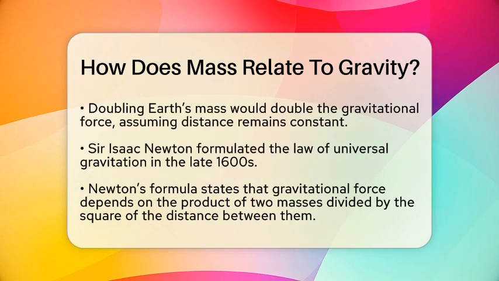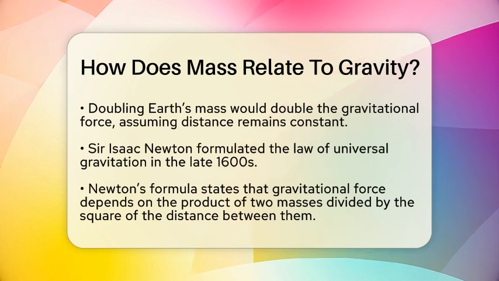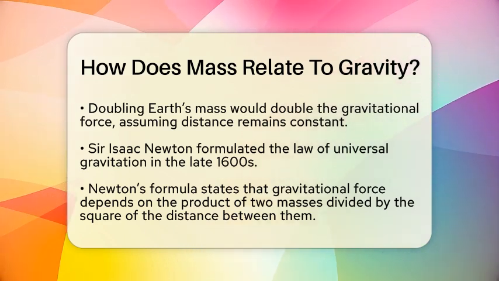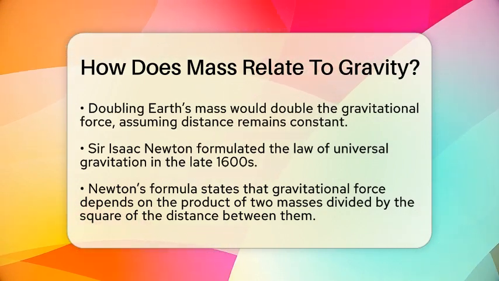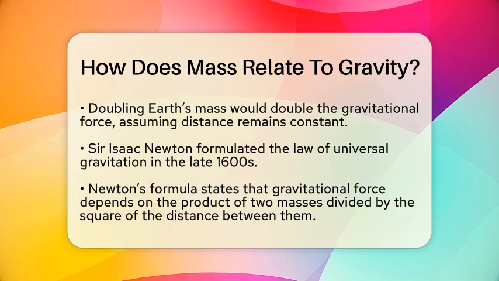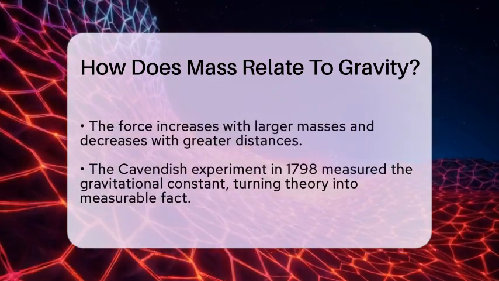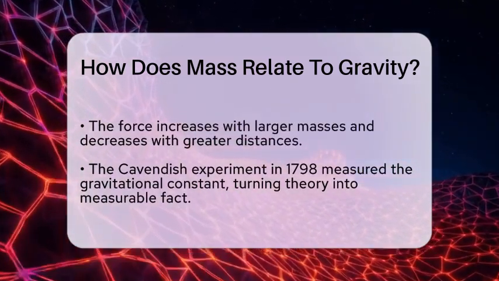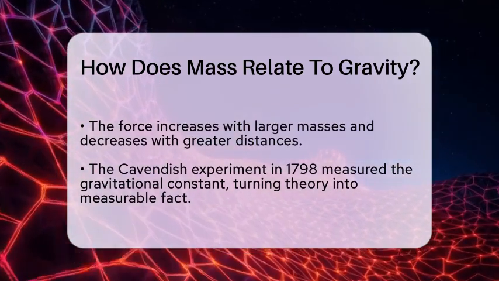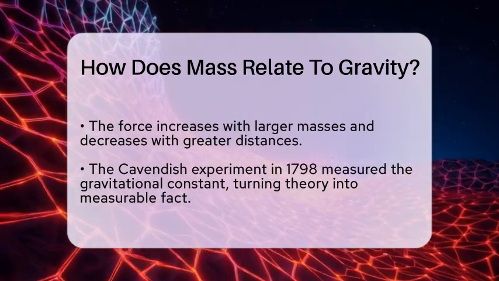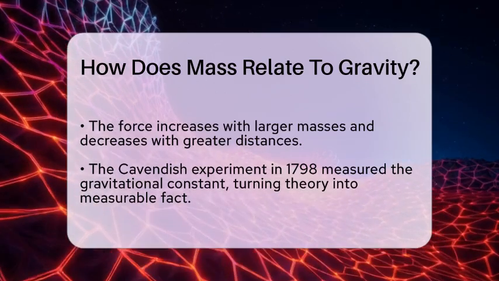Newton's formula was a huge step forward because it explained not just why apples fall from trees but also how planets orbit the sun. In 1798, scientists built on Newton's work with the Cavendish experiment. They measured the gravitational constant, which is part of Newton's formula. This experiment used a very sensitive setup with large lead balls and a torsion balance. It allowed scientists to find the exact strength of gravity between known masses. This was a major milestone because it turned a mathematical idea into a measurable, real-world fact.